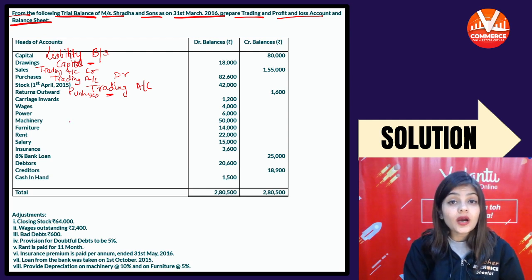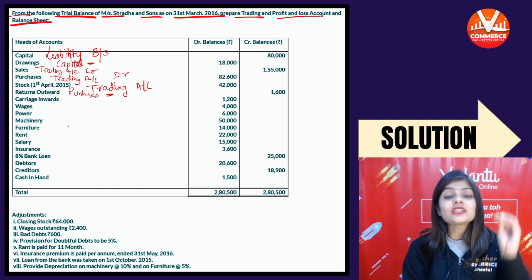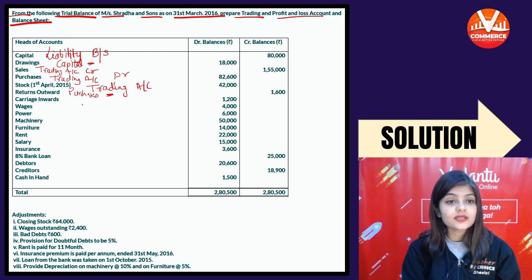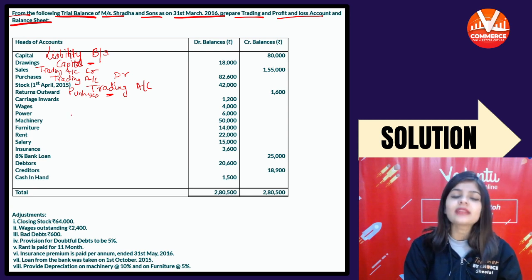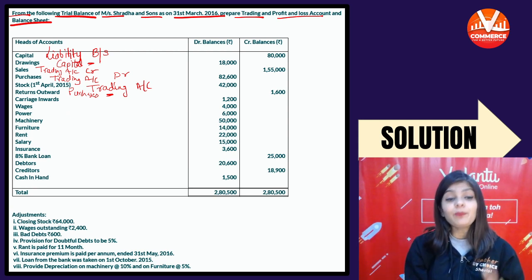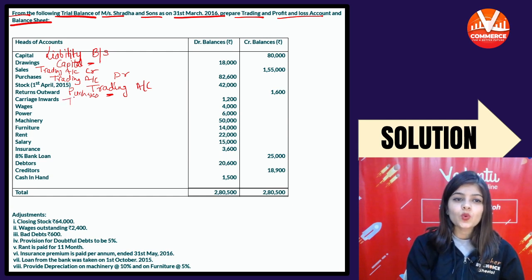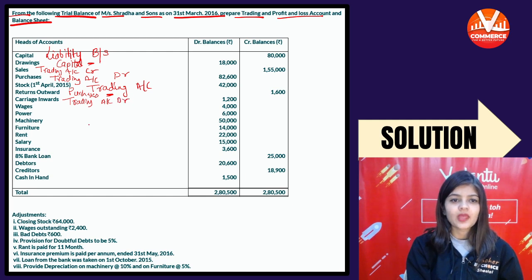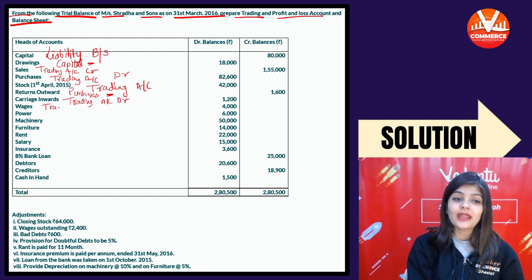Carriage inward. Carriage inward is paid at the time of purchases. Carriage inward जाता है trading में, carriage outward जाता है P&L में. So carriage inward, trading account, debit side. Wages, direct expense, trading account, debit side.